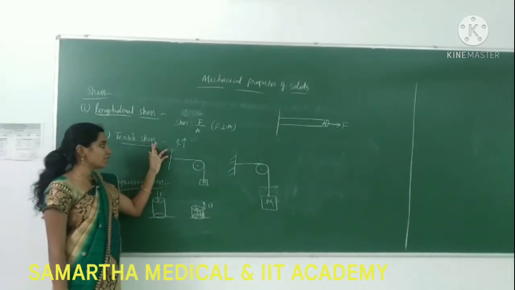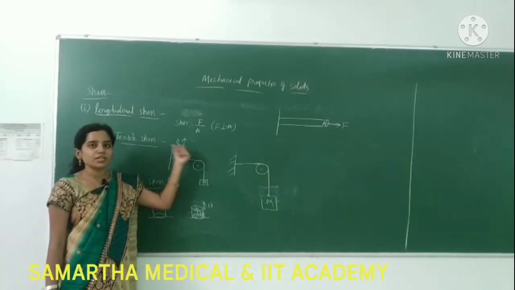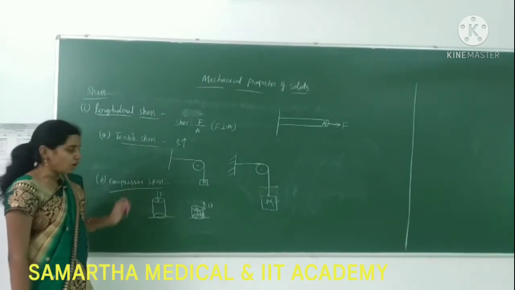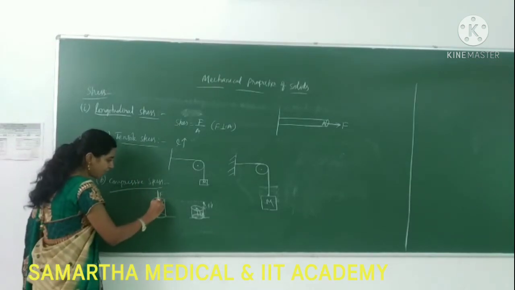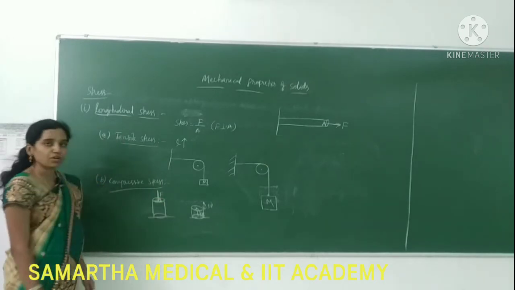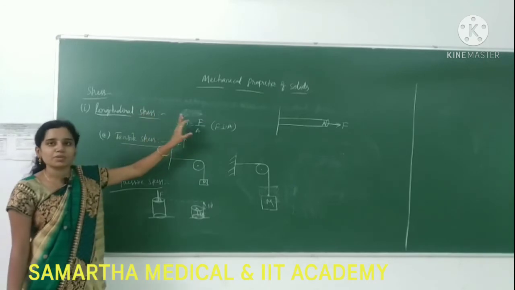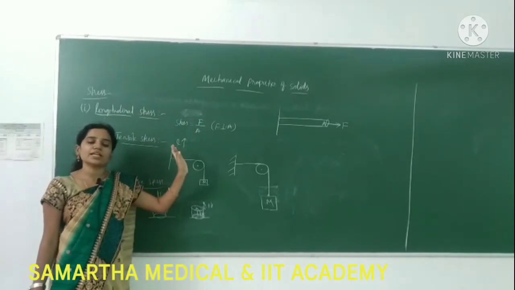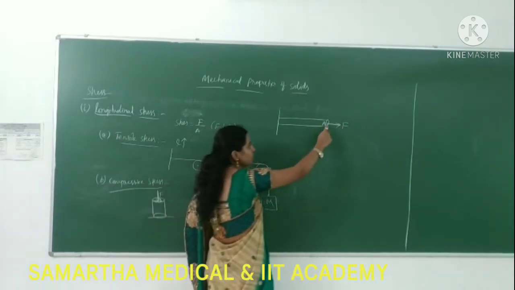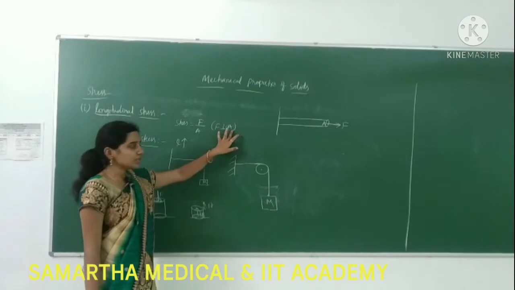The stress developed whenever the length is increasing, what do we call that type of stress? Tensile stress. But in tensile stress and compressive stress, force should always act normally to the area. This type of longitudinal stress we also call normal stress. Why? Because the force is acting normal to the surface area. Here also the force is acting normal to the surface area. So F should be perpendicular to the area.